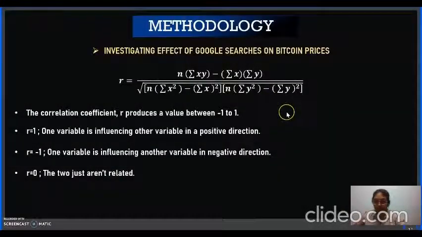Moving to the methodology of this research. To investigate the effect of Google searches on Bitcoin prices, we are going to use the formula of the correlation coefficient. The coefficient will produce a value from -1 to 1. If the correlation coefficient is 1, then one variable is influencing another variable in a positive direction. If it is -1, then one variable is influencing another in a negative direction. If it is 0, then both variables are not related.